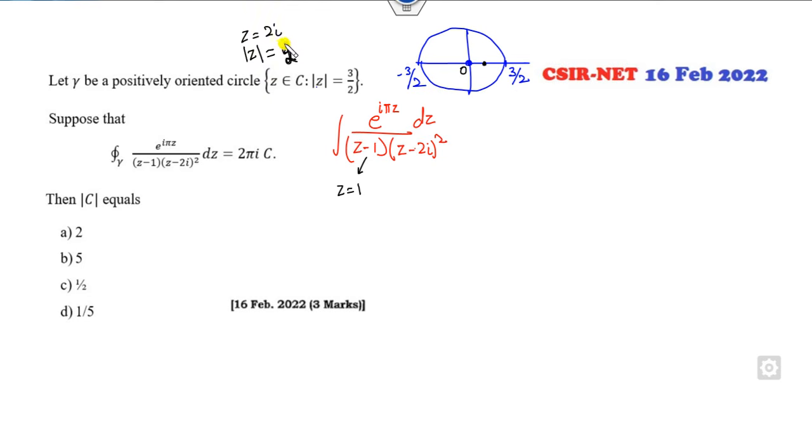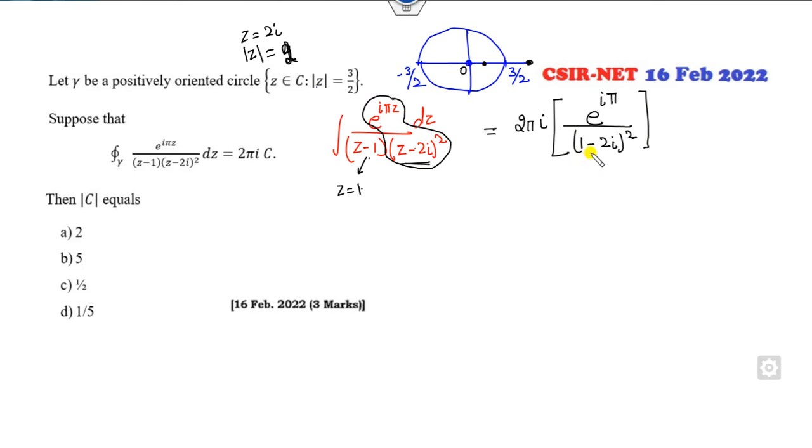Fine, mod z square is nothing but this, so 2 lies outside this, so there is no role of this. So what is the right answer of this? 2 pi iota. I can substitute z equal to 1 in here. So what is that? E raised to power iota pi divided by 1 minus 2 iota square.